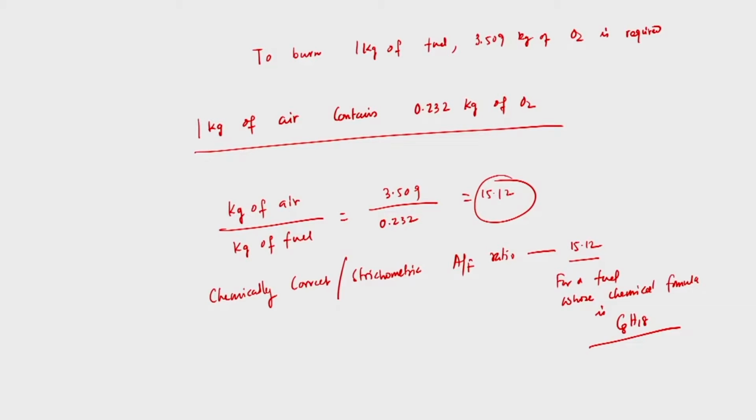So the fuel air ratio will be 1 upon 15.12. Now there is a combustion range. It is very important that there is a particular range of fuel air ratio, below or above which no combustion will occur.